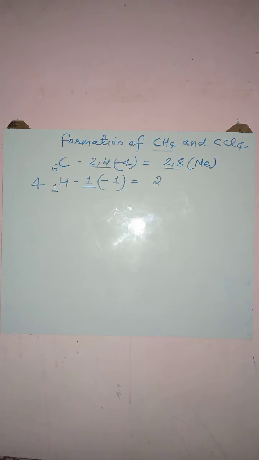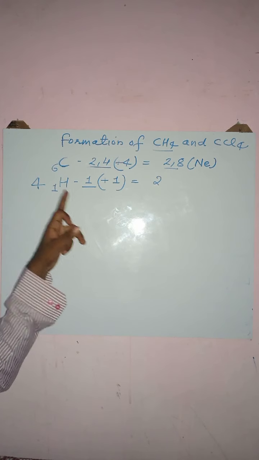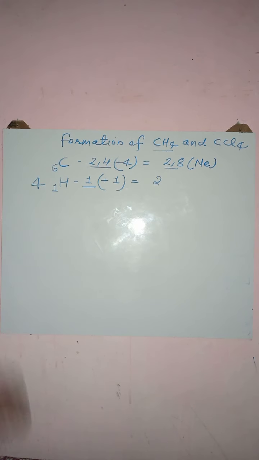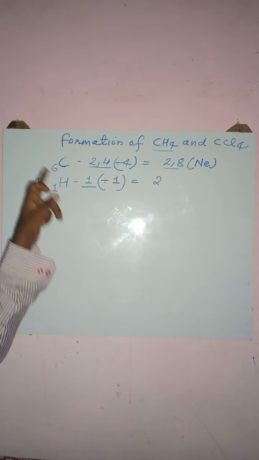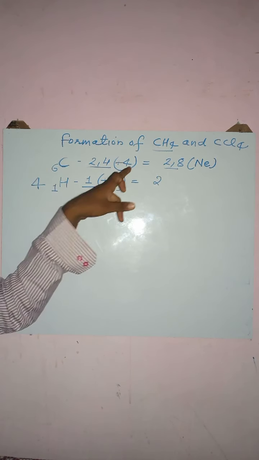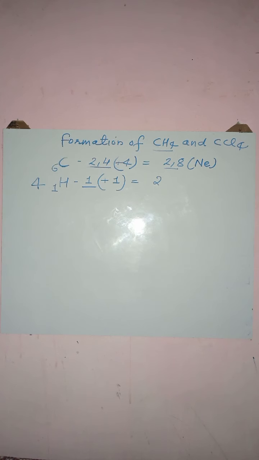In this way, the 4 hydrogen atoms will share their 1 electron each with the carbon atom, and similarly the carbon atom will share its 4 electrons with the 4 hydrogen atoms. In this way, mutual sharing will take place between the carbon atom and the 4 hydrogen atoms.